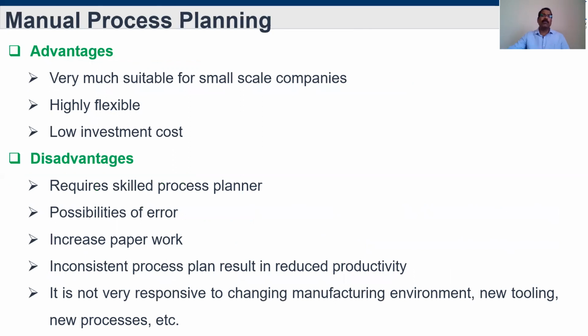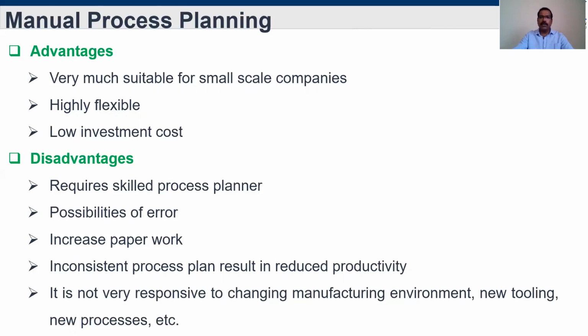Then what are the advantages and disadvantages of manual process planning? Every method has its pros and cons. So what are the advantages? Very much suitable for small scale companies. Small scale companies do not need to go for computer-aided process planning, because a huge investment is needed to implement it. We'll discuss that later. But if necessary for a particular product, then they have to go. But most small scale companies do not go for such a huge investment in process planning. So it is very much suitable for small scale companies, and highly flexible. Why?